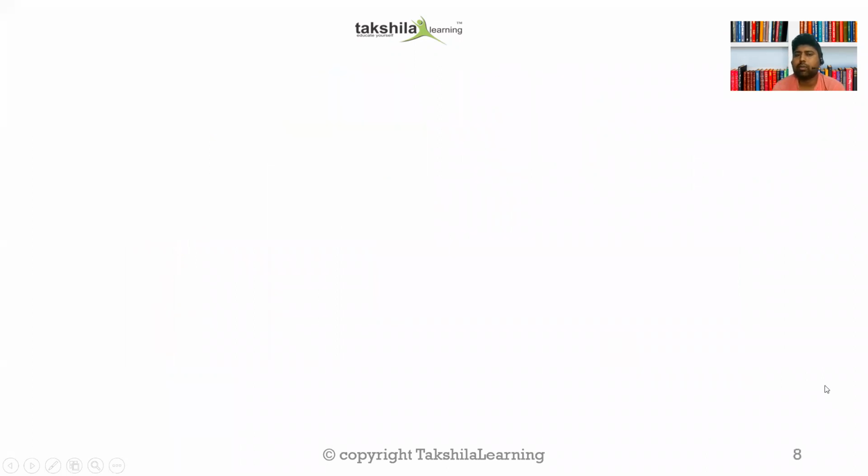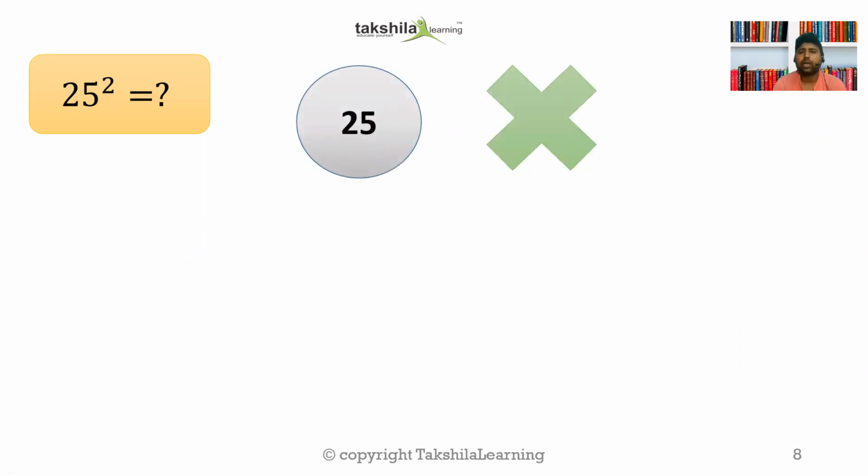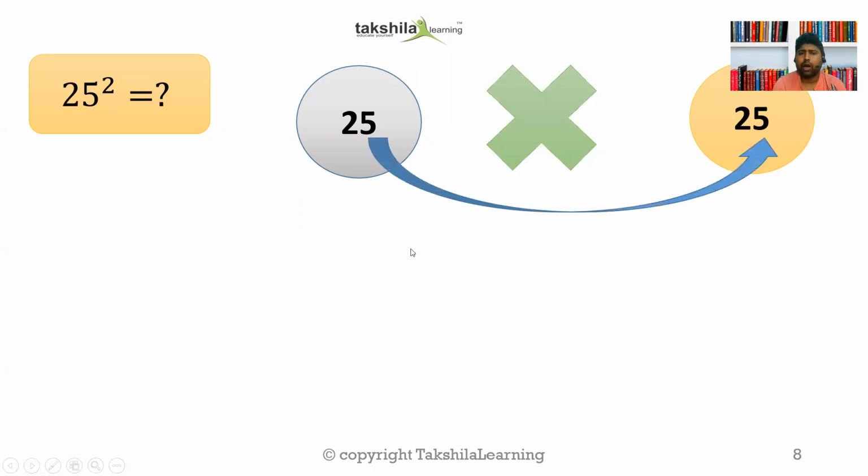Let us take another example. हम 25 का स्क्वायर करना चाहते हैं, right? So traditional method, you know that already how we do it, but let's understand the Vedic maths, how it helps us. तो 25 का स्क्वायर कैसे करेंगे? 25 into 25, that is 25 square. So don't think that 25 square is 25 times 2, that's 50, right? That's not correct basically.